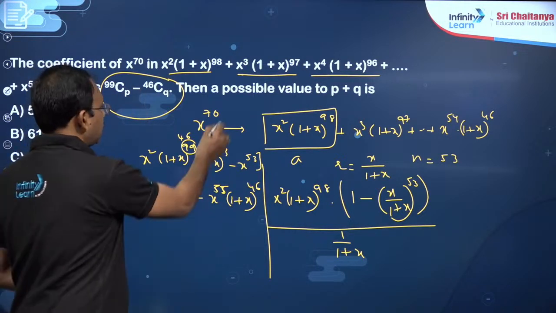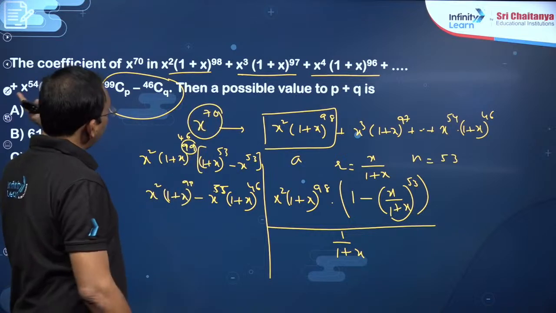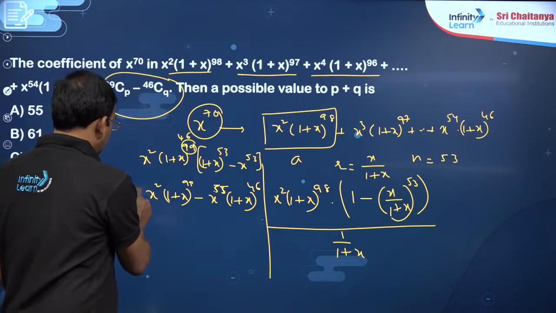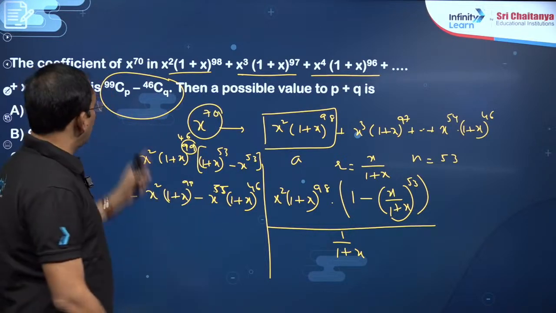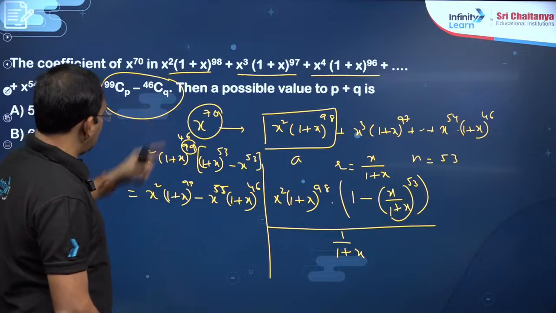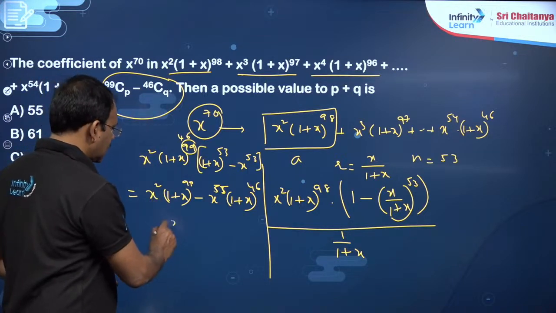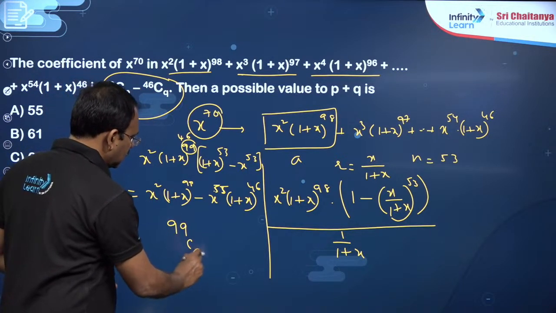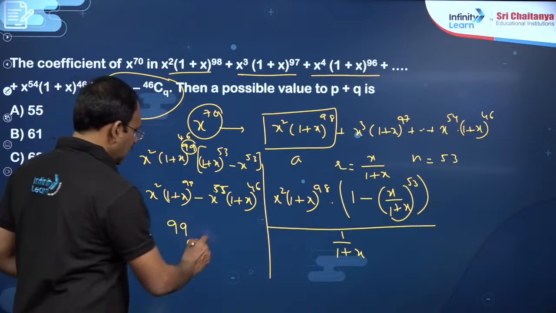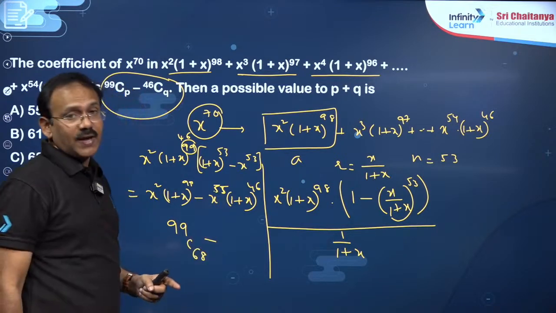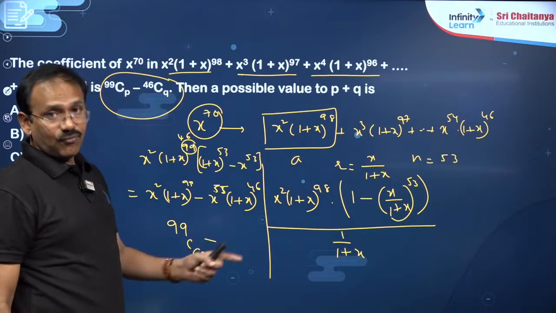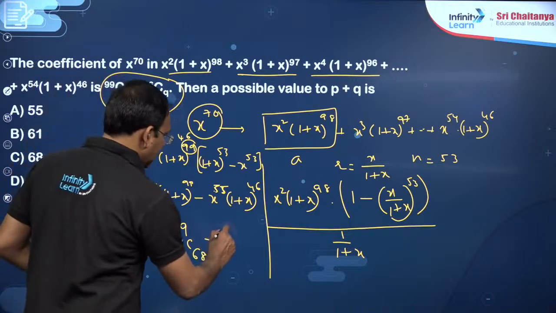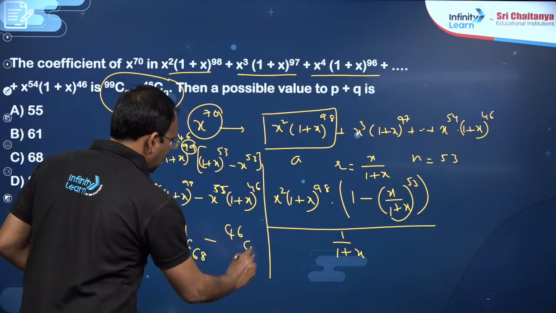You just want the x power 70 coefficient in this. That means the total expansion is simply written in terms of these two. Now you want the x power 70 coefficient, means already x square is there. In this you take the x power 68 coefficient. Minus, x power 55 is there already, you want 15 more. So you can take 46 C 15.